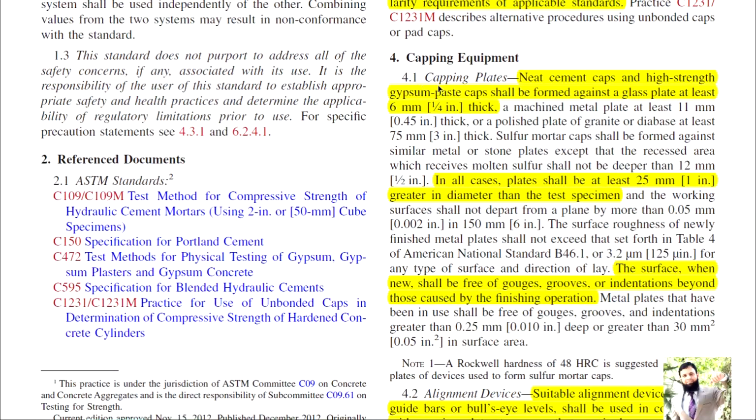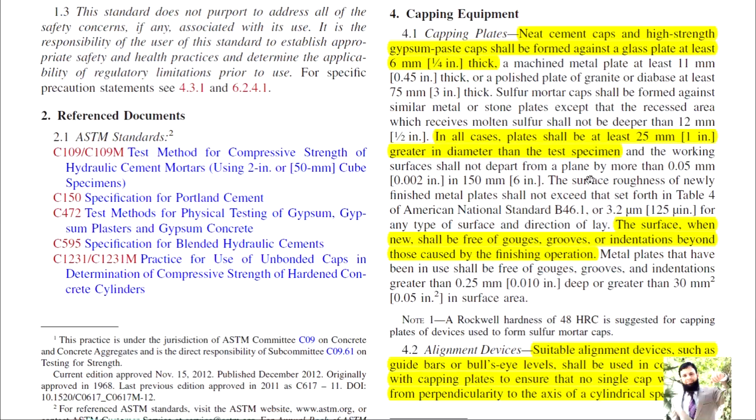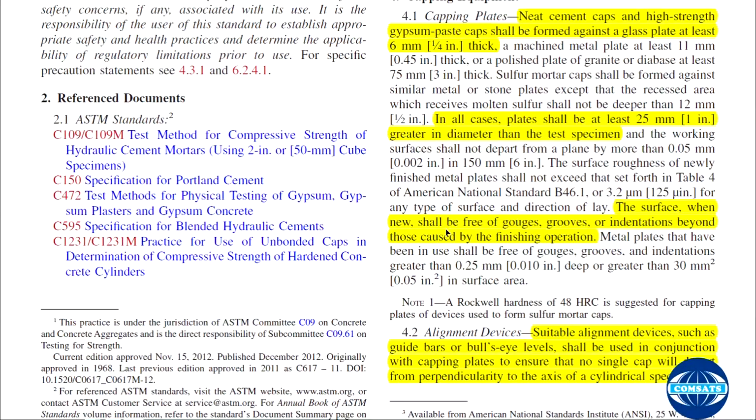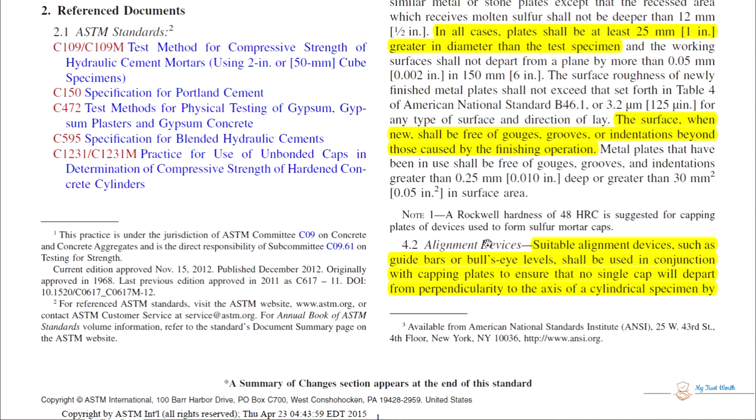Capping equipment, capping plates: neat cement caps and high strength gypsum paste caps shall be formed against a glass plate at least 6 mm thick. So neat cement caps and high strength gypsum caps are formed against glass plates which are 6 mm thick. And other specification: in all cases plates shall be at least 1 inch greater in diameter than the test specimen. The surface when new shall be free of gouges, grooves and indentations beyond those caused by the finishing operation. The surface should be free of indentations. Alignment devices shall also be provided.